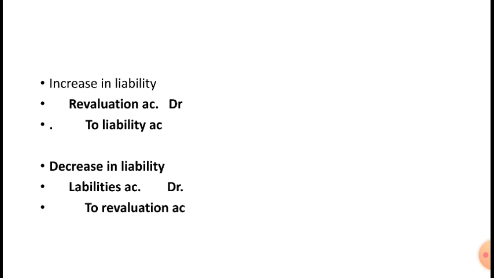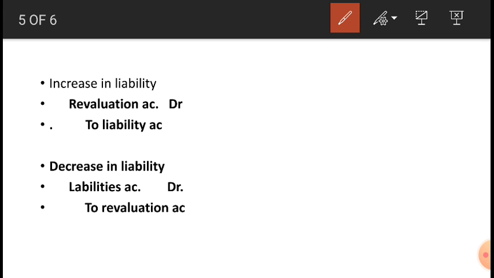Now, increase in liability. When liability increases, where are you going to write it? Yes, see, liability is like a loss. Liabilities have increased, meaning your expenses have increased. Where will you write it in the revaluation account? Yes, we are going to write in the debit side. Expenses, liability has increased, our expenses have increased. So you are going to write in the debit side. So revaluation account debtor to liability account.